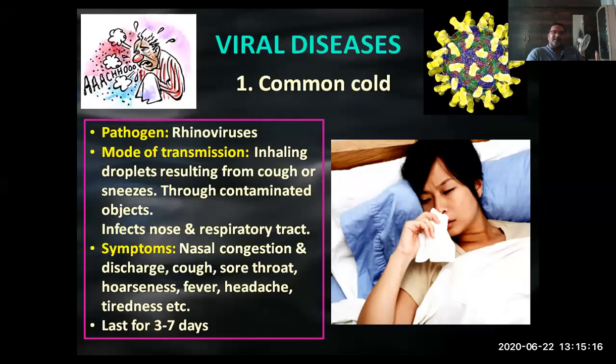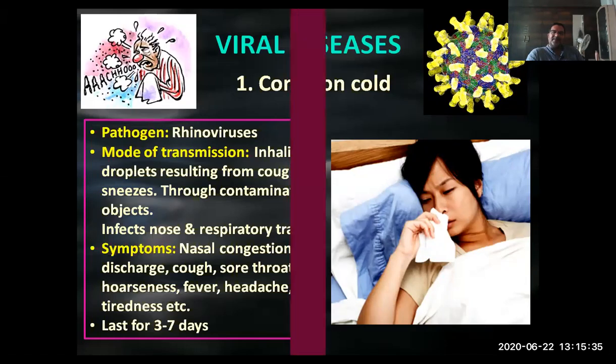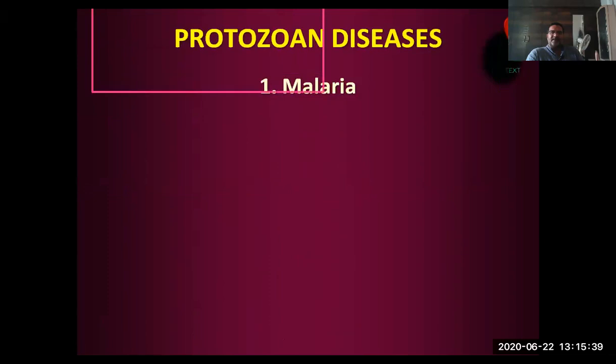Symptoms: nasal congestion and discharge, cough, sore throat, hoarseness, fever sometimes, headache, tiredness. It lasts for 3 to 7 days. As we know that particular joke, if you use medicine, common cold will go in 1 week, and if you don't use medicine, it will go in 7 days. That means a very common disorder. Every season, people will get this kind of disease.